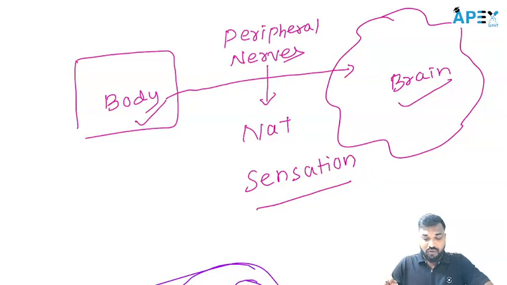Now what do we want to do? We want to inhibit the sodium ion channel. By inhibiting the sodium ion channel, the information cannot pass from the body to the brain. So we will get the loss of sensation and produce local anesthesia.